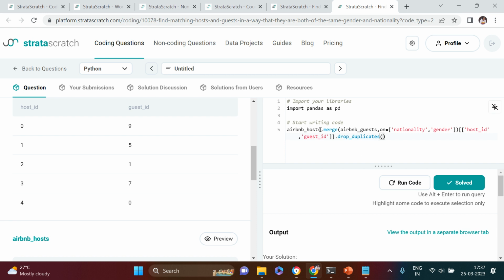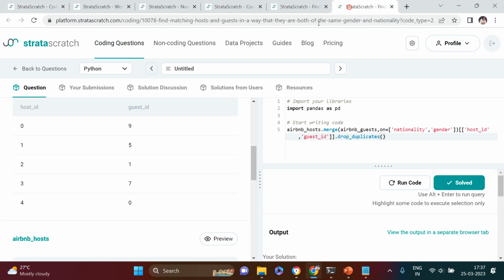So it was very simple, right? We just merged the data on nationality and gender, and we kept only those columns which were expected in the output, and we removed the duplicates, and we were done. So what we learned in this particular question is how to do the merge, how to select only specific columns, and then how to remove the duplicates. These 3 things we learned from it.